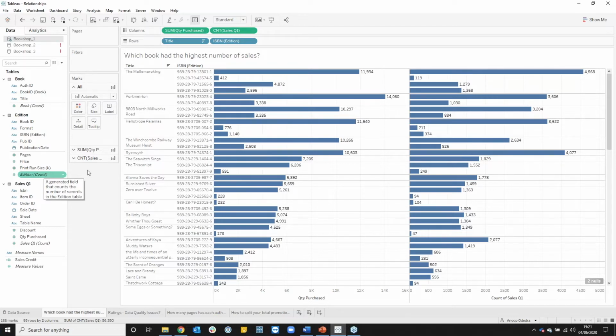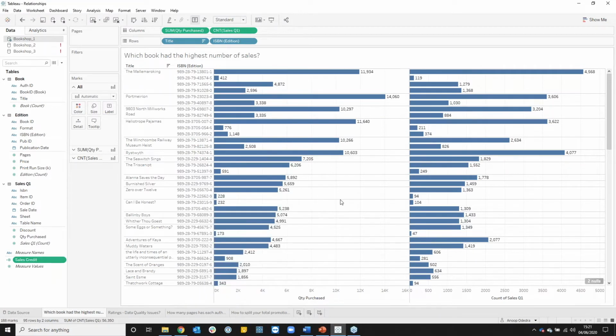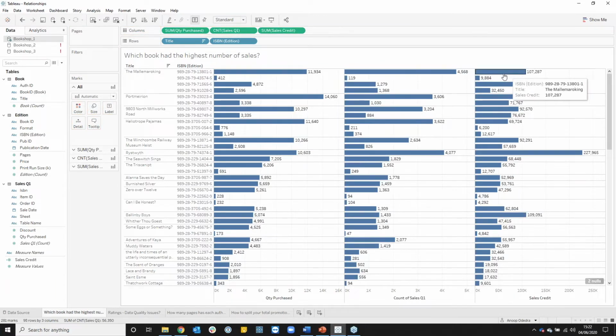Lastly, I want to create my sales credit. I've actually already created this, but we can create this as a calculated field as we did before. Right click in the data pane and create calculated field, or to edit, right click and select edit. And this is simply my quantity purchased multiplied by the price of my book. As you can see, because I'm referencing fields from multiple logical tables, quantity purchased from sales and price from edition, this does not reside in one of those logical tables. It resides in the general area at the bottom. I can then drag that out and see the actual sales credit generated for my salespeople.